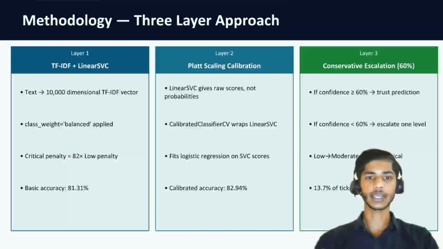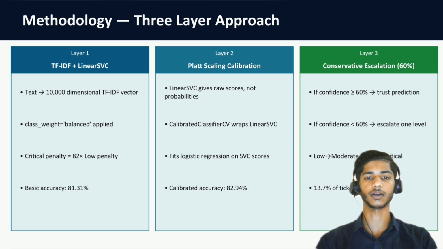This forces the model to pay special attention to rare but important critical tickets. In the second layer, we have probability calibration using Platt scaling. A standard linear support vector classifier gives us raw decision scores, not probabilities. So here we have wrapped it in CalibratedClassifierCV.